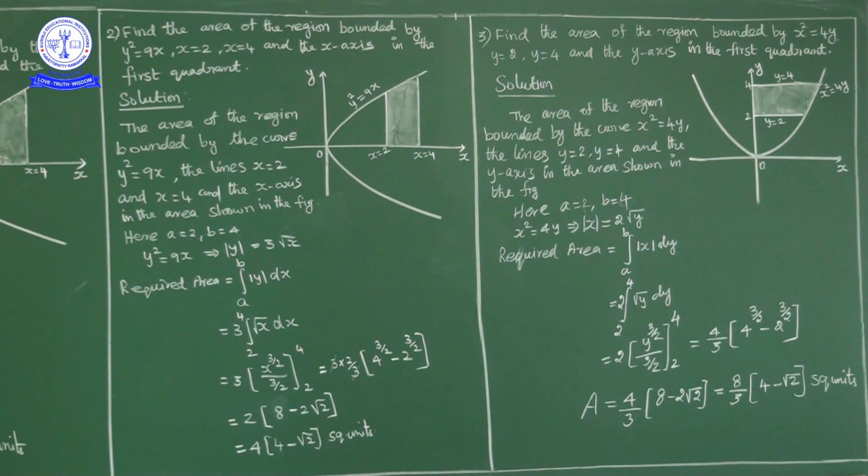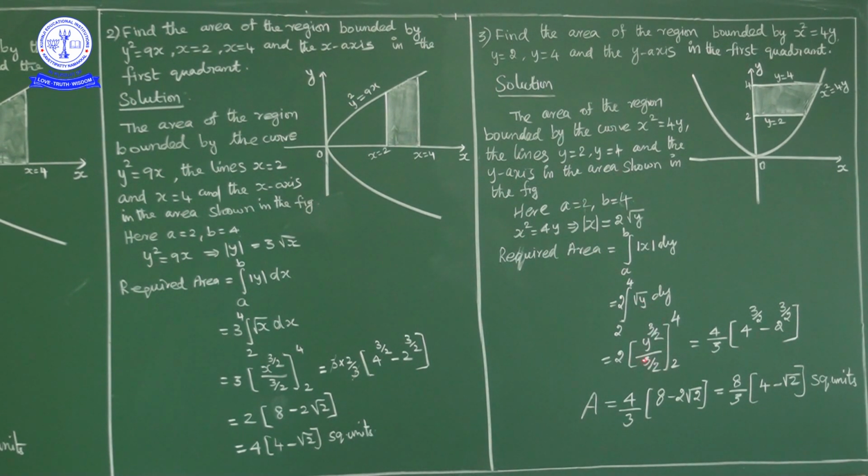Now when we are using y limits, we will write mod x dy. When we are using x limits, we will write mod y dx. Now x square equal to 4y, so mod x is equal to what? 2 root y. So the required area is lower limit to upper limit mod x dy. So mod x is 2 root y, 2 outside, root y dy. What is the lower limit? 2. Upper limit is how much? 4. So 2 times the integral from 2 to 4 of square root of y dy. Now the integration of root y is